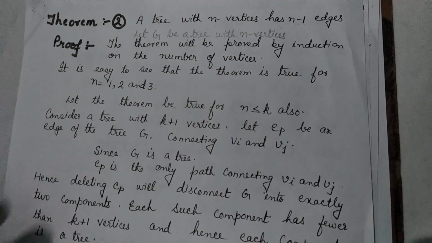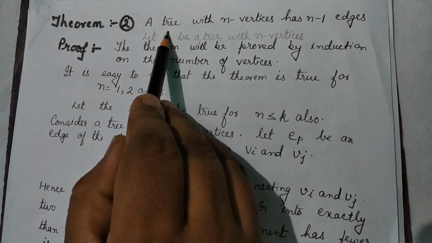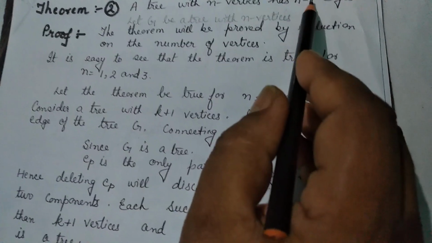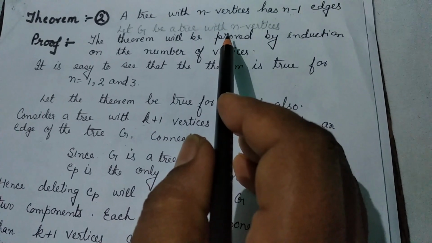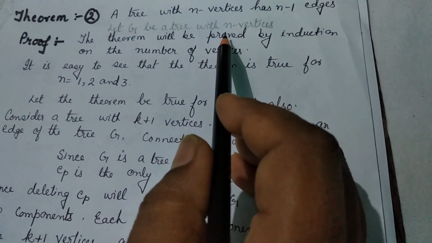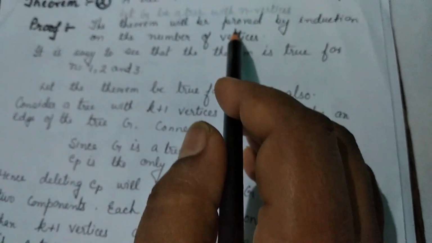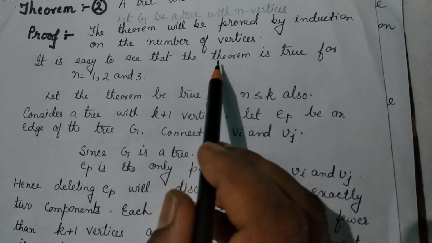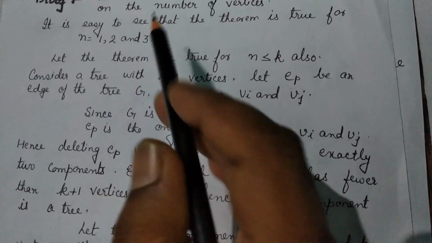The second property of a tree is: a tree with n vertices has n minus 1 edges. Let G be a tree with n vertices. The theorem will be proved by induction on the number of vertices. It is easy to see that the theorem is true for n equal to 1, 2 and 3.